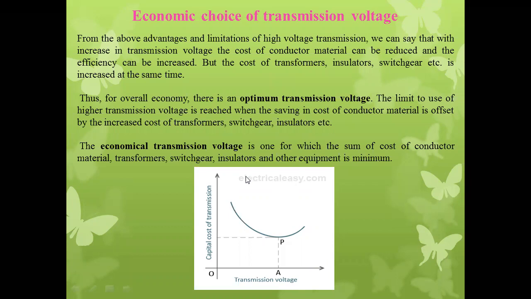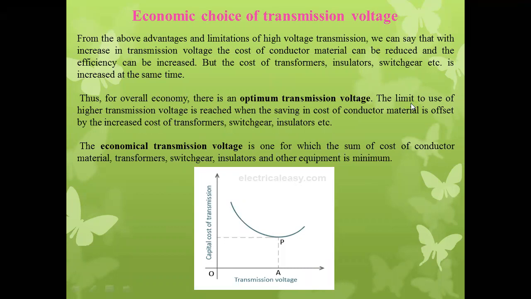So we have to choose a transmission voltage level in such a way that it gives an economic installation of the electrical transmission line. Whichever advantages I have listed are good, but at the same time the transformer cost, insulator cost, and switchgear or protecting devices cost will be increased.